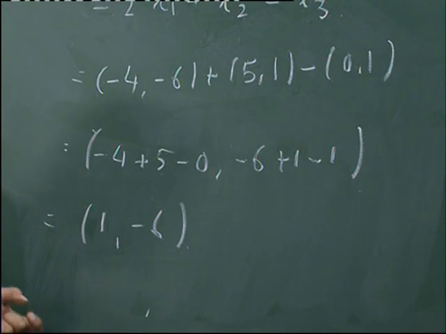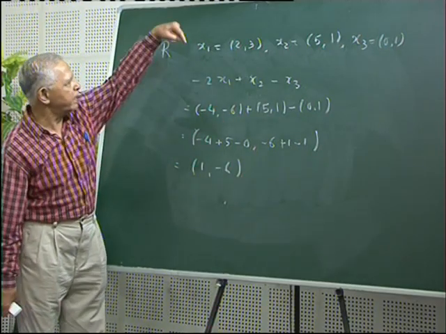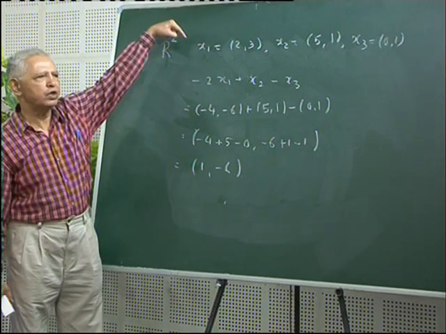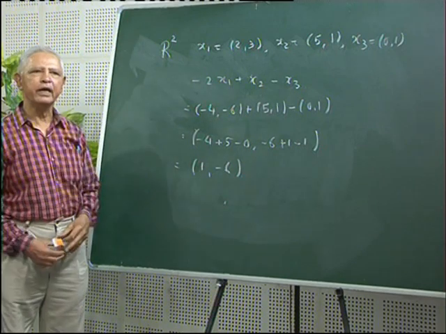And so what we can say is this vector (1, -6) is a linear combination of the three vectors x1, x2 and x3 in R2.